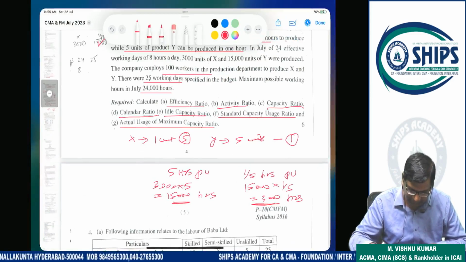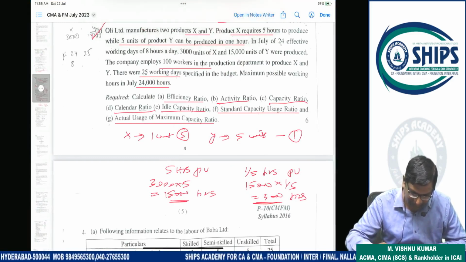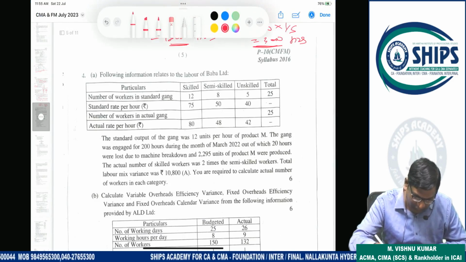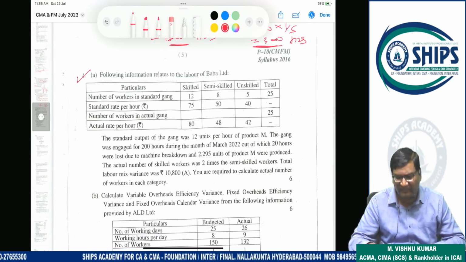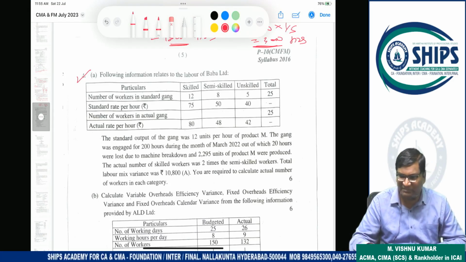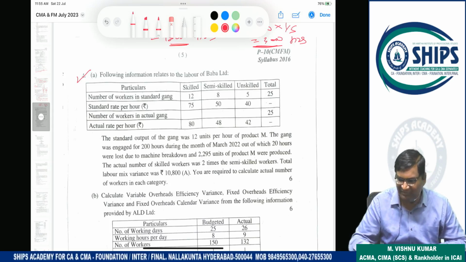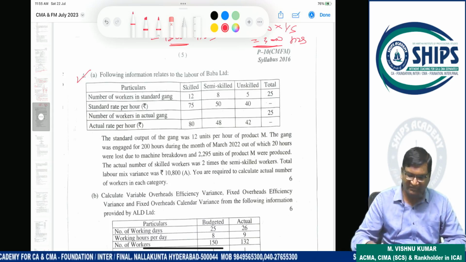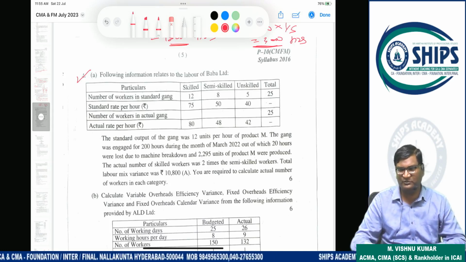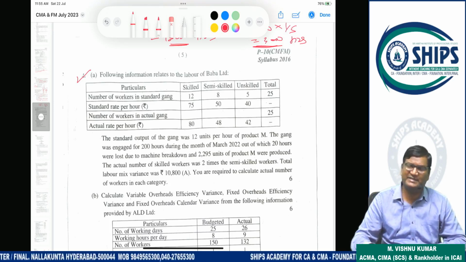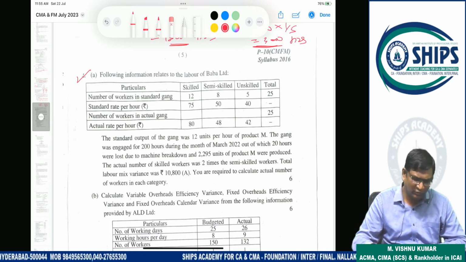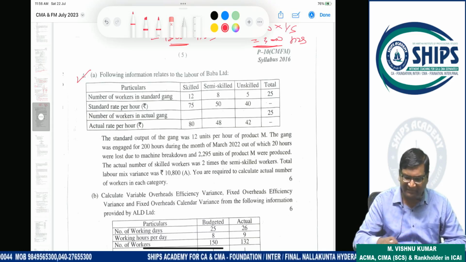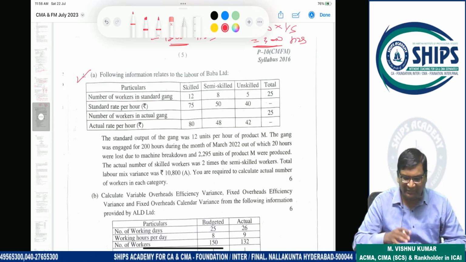Now we'll start the next question. I hope this is understood. Now question number 4a. This is actually a very tricky question, a very good question. It is not time consuming, but very good. This type of question was previously not tested in the institute, even in the CA or CMA examination. So first time they are testing this type of question. Missing figure questions were already tested in past examination papers, there is no doubt in that, but some changes have taken place in this question. That's why it is a new question.